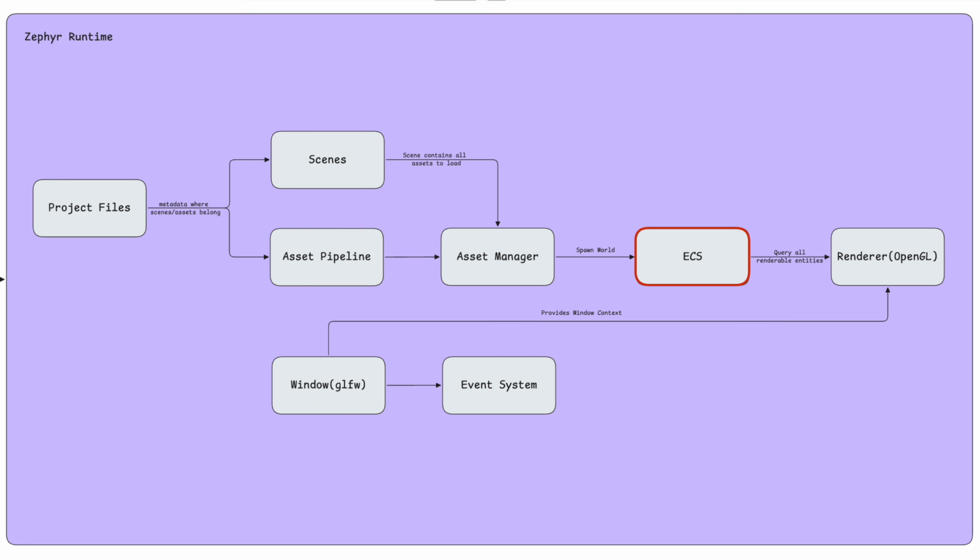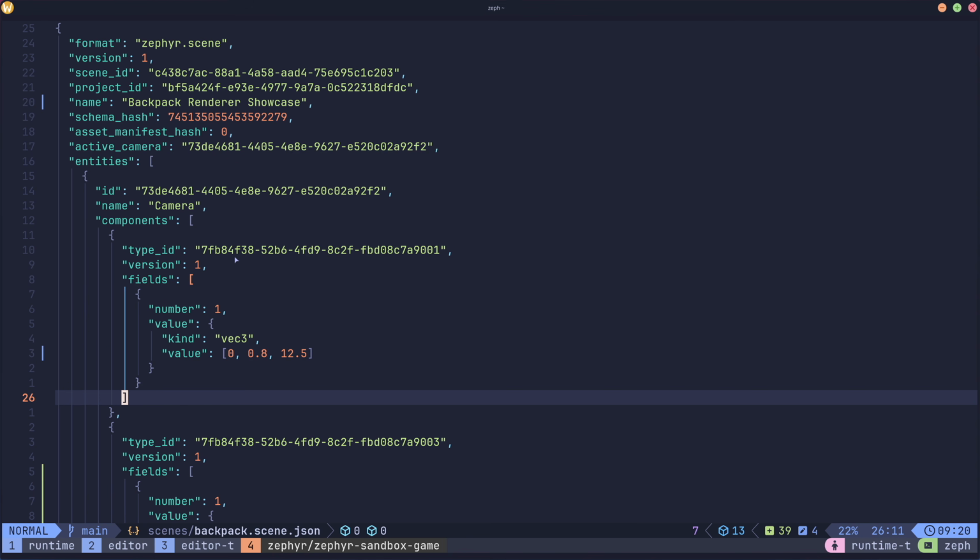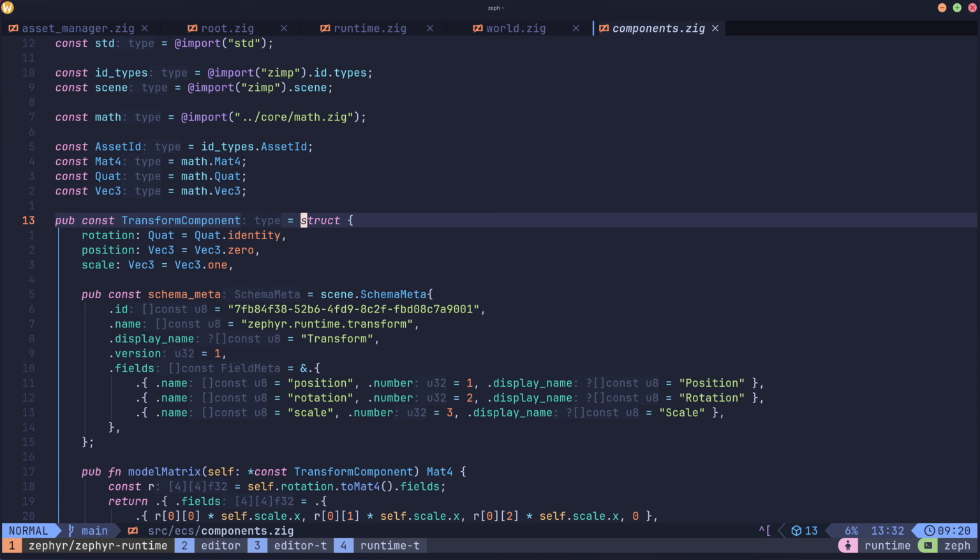Definitely go learn more if you don't know anything, but it stands for Entity Component System. And what it does is it allows us to write our gameplay logic and just have a whole world constructed full of entities. I remember back when we were looking at our scene files here, well, they had components. And this is the C in ECS, Entity Component System.